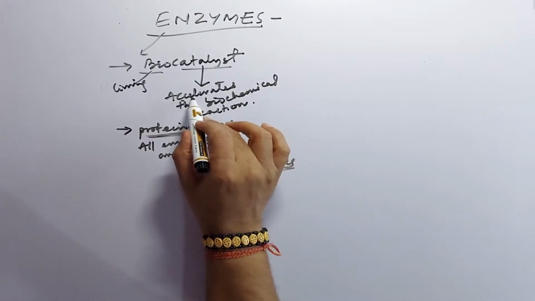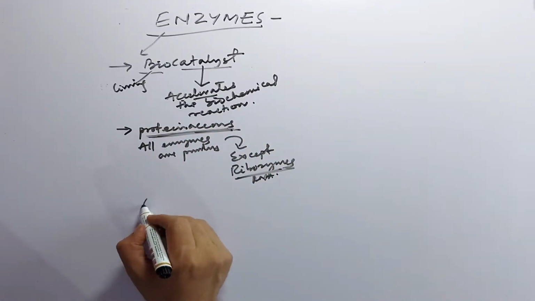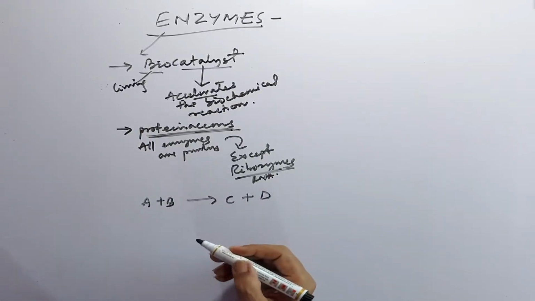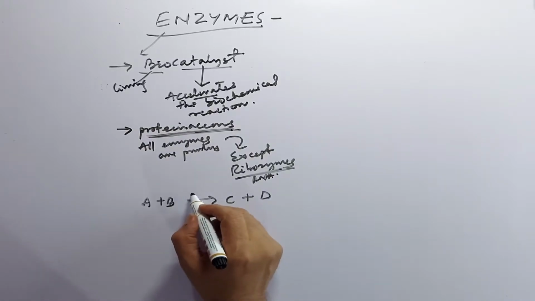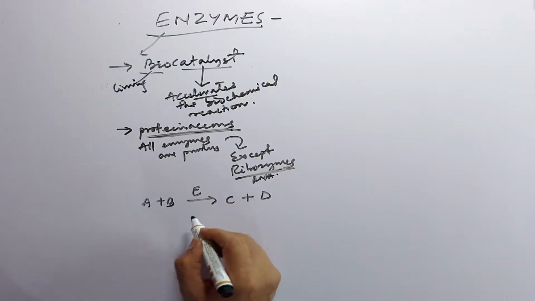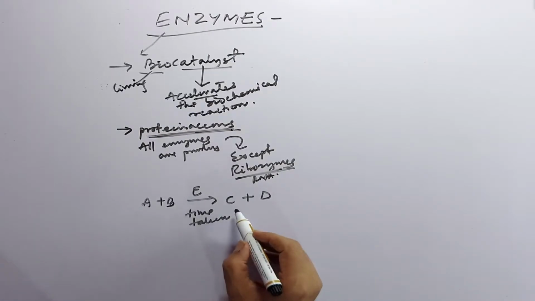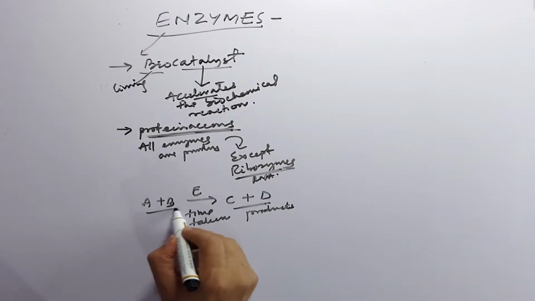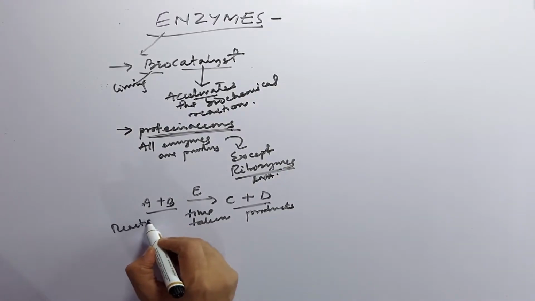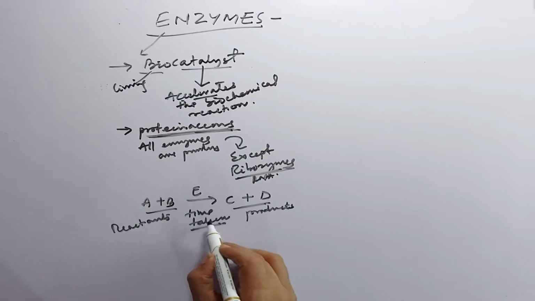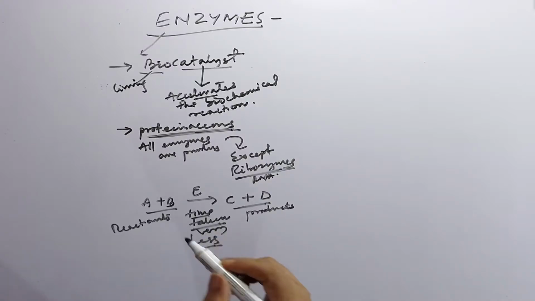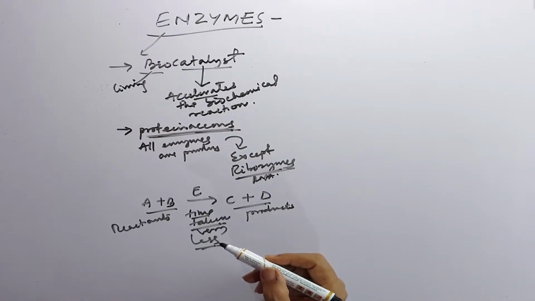What is the meaning of acceleration here? Suppose A reacts with B, producing C plus D. Here, if an enzyme is added, the time taken for production of the products, these are the products and these are the reactants, is very less, which means the reaction is accelerated.